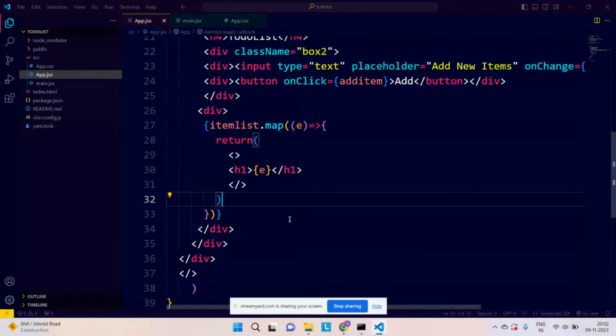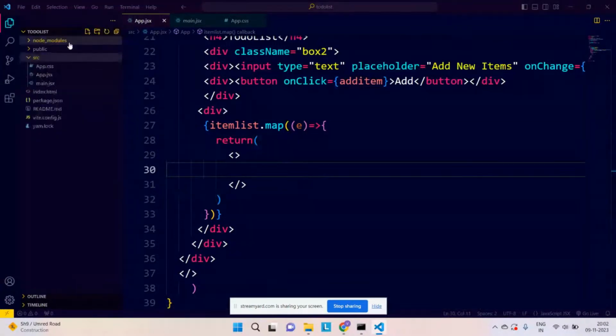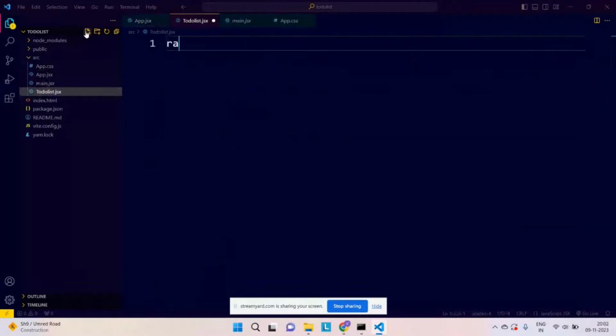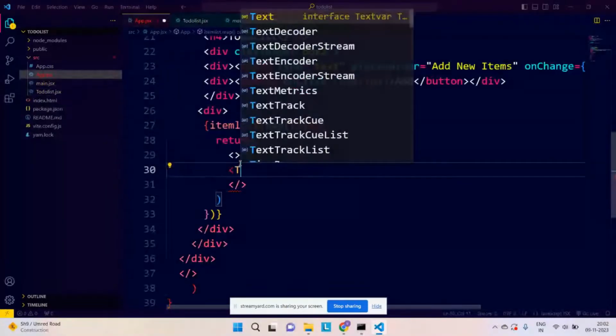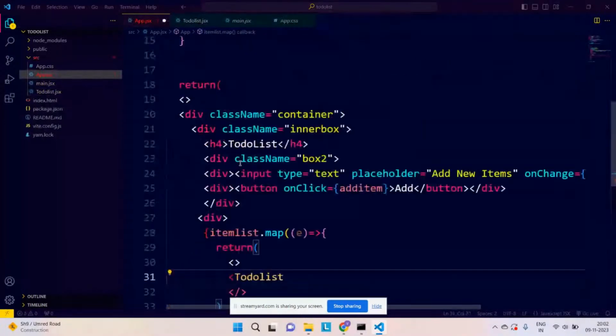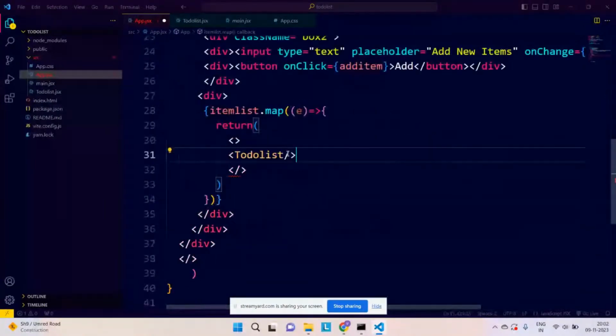So what we can do for that? From here I will remove this first, and then I will create one separate component for our todos. I will be calling it ToDoList.jsx. Perfect. I will be writing this function with rafce, the short form, and okay, ToDoList has been created. Then I will call it over here, ToDoList, which is by default imported on line number 3. And if we go back, yes, perfectly we are getting these things right.